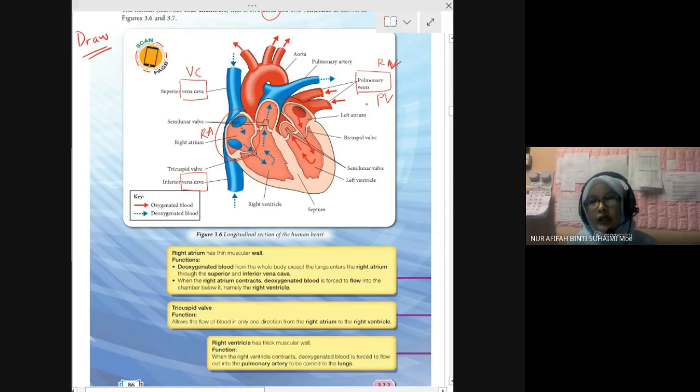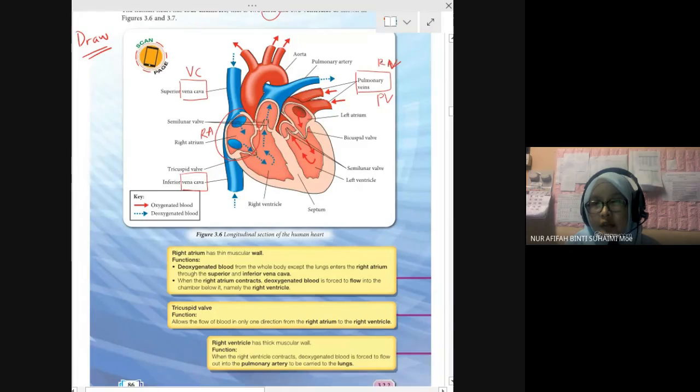Okay, and then for the left atrium and left ventricle. Left atrium, the upper part. We have aorta. Wait, we have pulmonary vein, sorry. I'm confused myself.